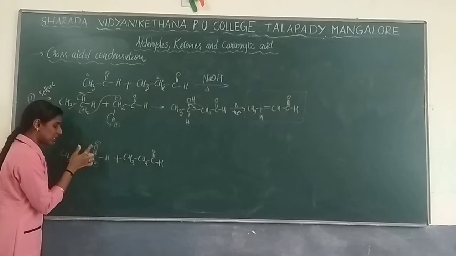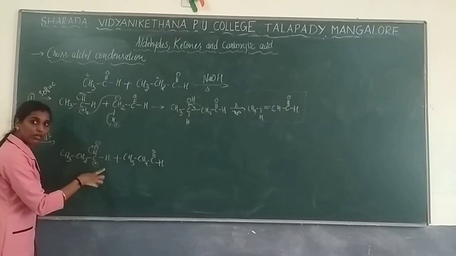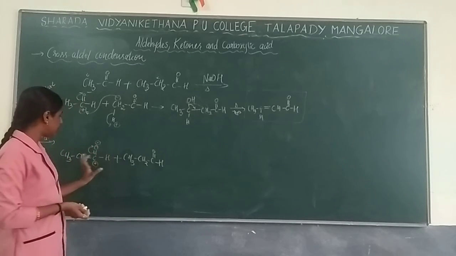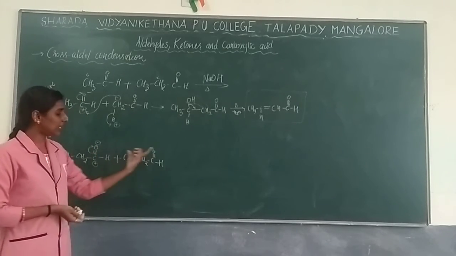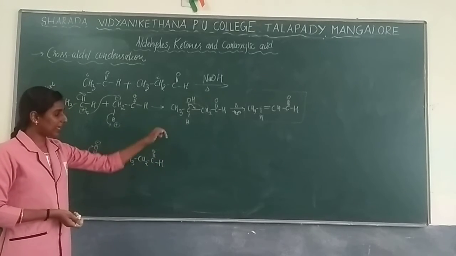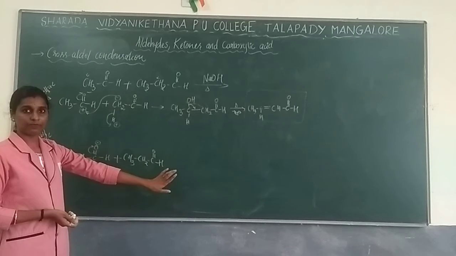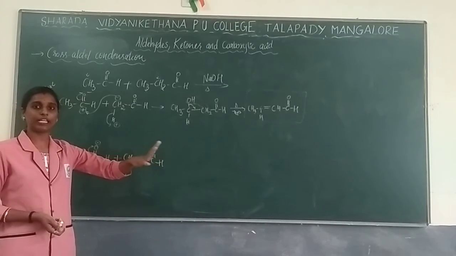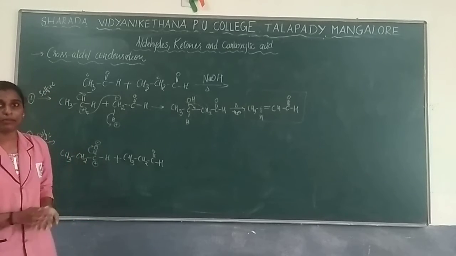Okay, why has the negative charge been formed as well? If you have learned aldol condensation properly, this is 2 steps. First, we take this reactant, remove the oxygen, write on the product. Take this reactant, remove the hydrogen, write on the product. Again, combine the charges. Okay, then you write. So it goes with many steps, but if you are getting confused, you can go with that method also.